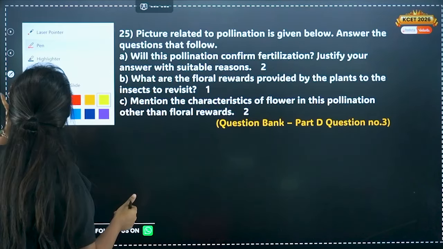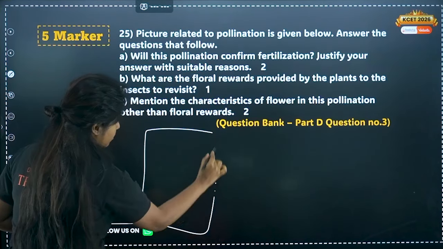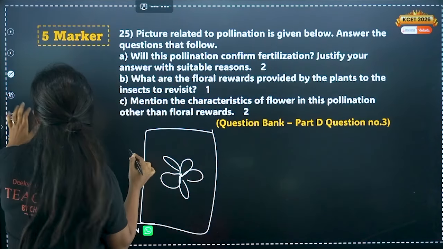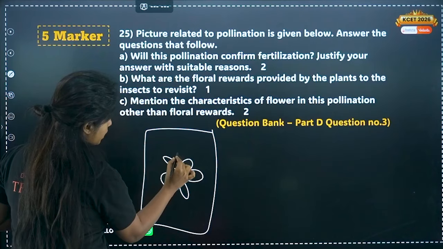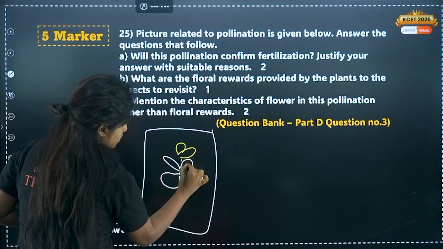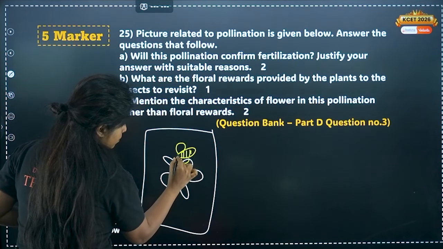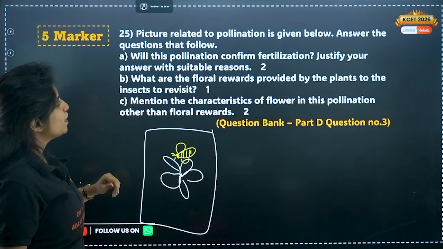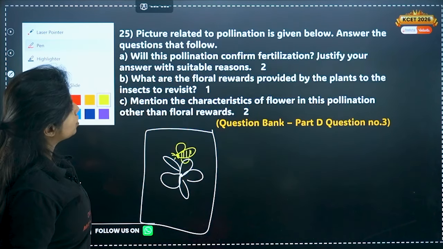I'm so sorry. The picture looked like this, where, my dear children, there was a flower. And not just that, there was a honeybee. I do not know how to make a honeybee, but I can try. So this was the picture. So you have to tell, picture related to the pollination is given below.